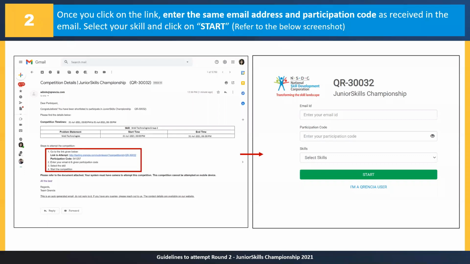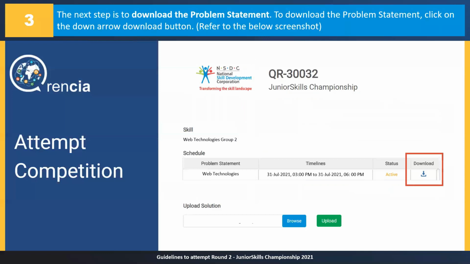Skills, the third drop down that we have, like I mentioned, the skill is something, again, mentioned in your email address, the email that you'll be getting on your actual registered email. Please look at it and then click on the start competition, this green button that you see on the right hand side of the screen. If all the information is done right, you should be able to start the competition,